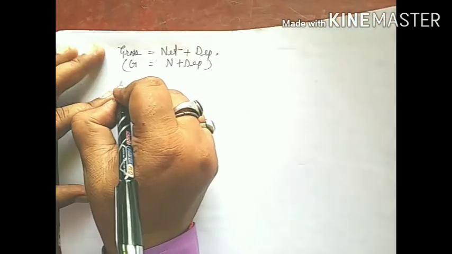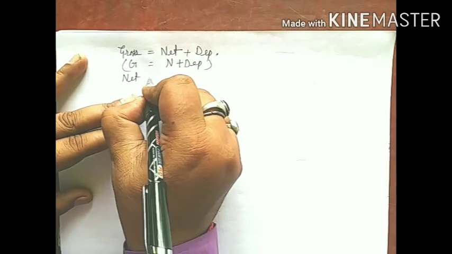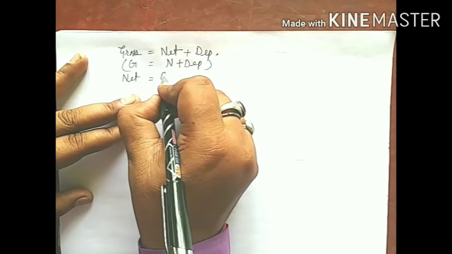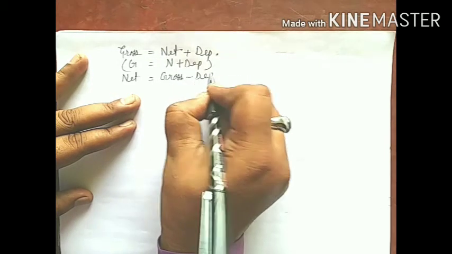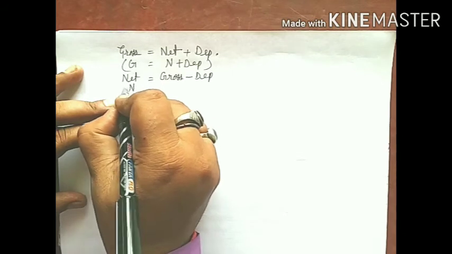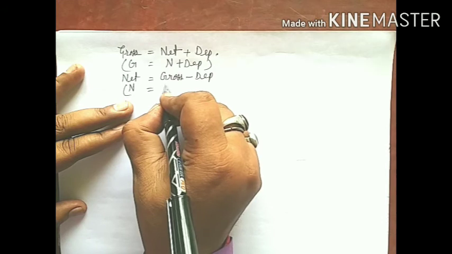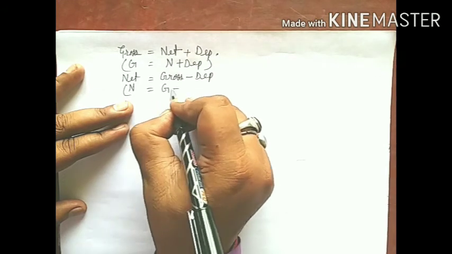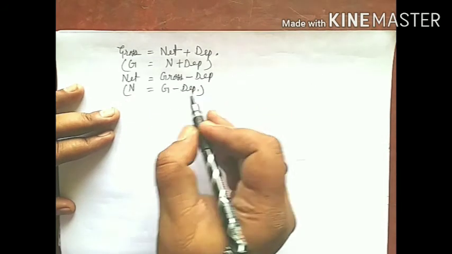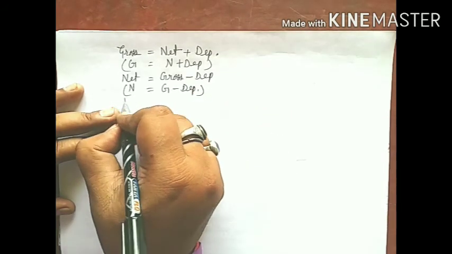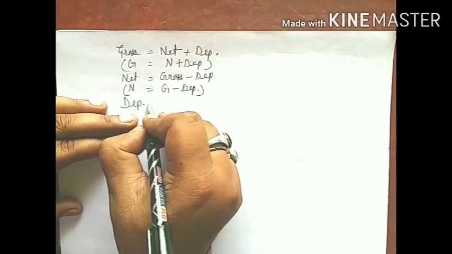And to calculate net value, we need to make the difference between gross and depreciation. Means N is G minus depreciation.